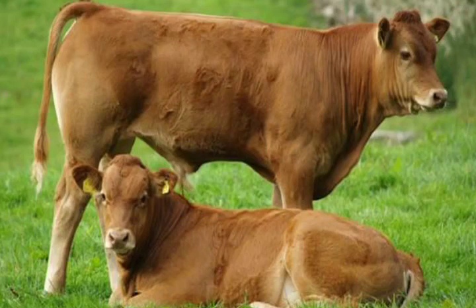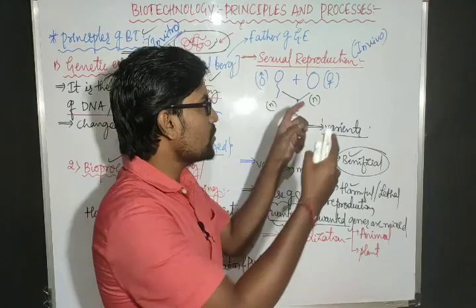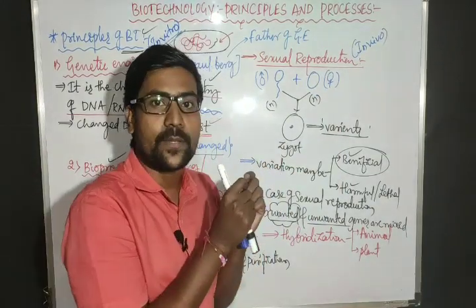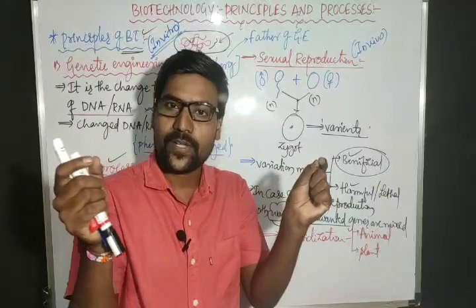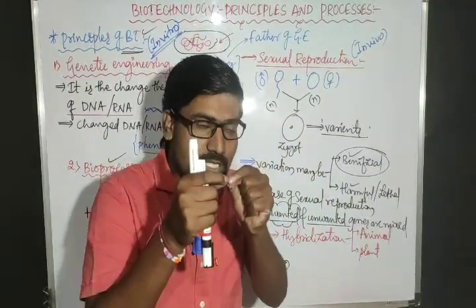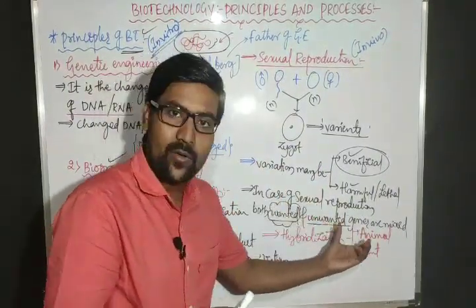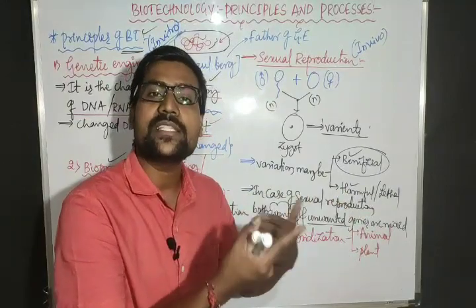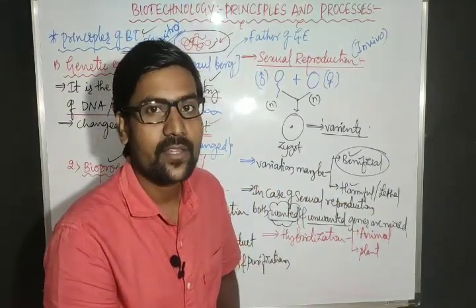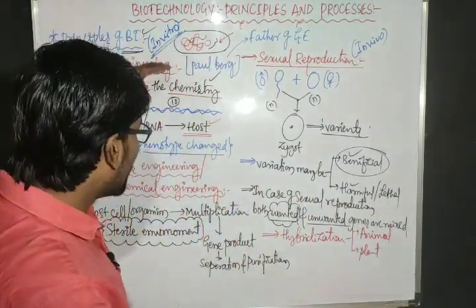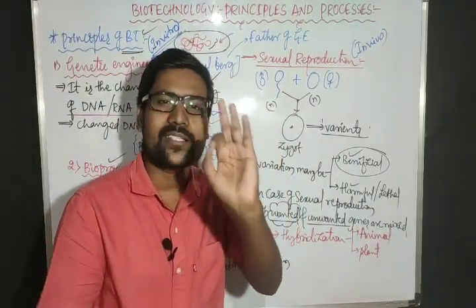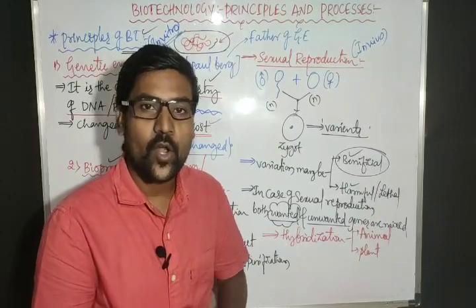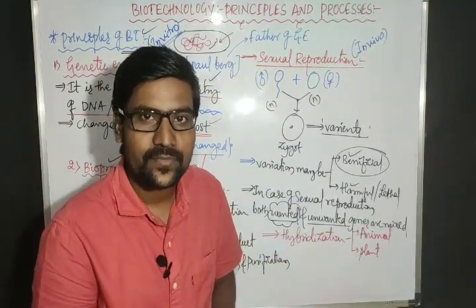In plant and animal breeding, there is majorly sexual reproduction between two different breeds or two different organisms. We were just crossing. After crossing, wanted and unwanted, both types of genes may be mixed there. But in the case of biotechnology, we are adding only the selected genes, not unwanted genes.